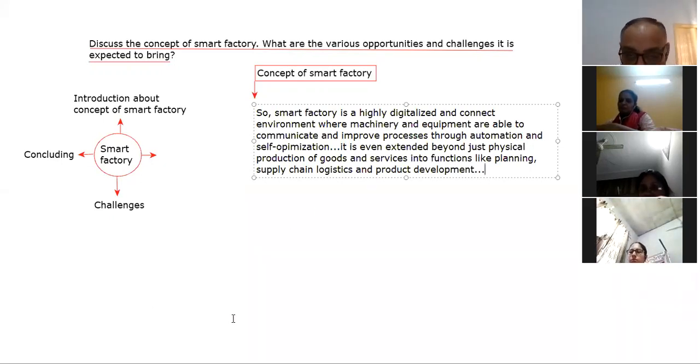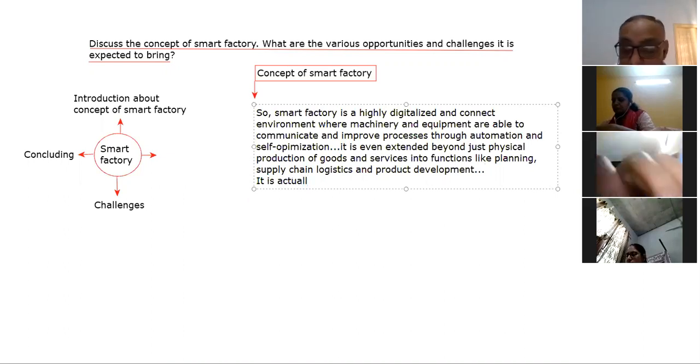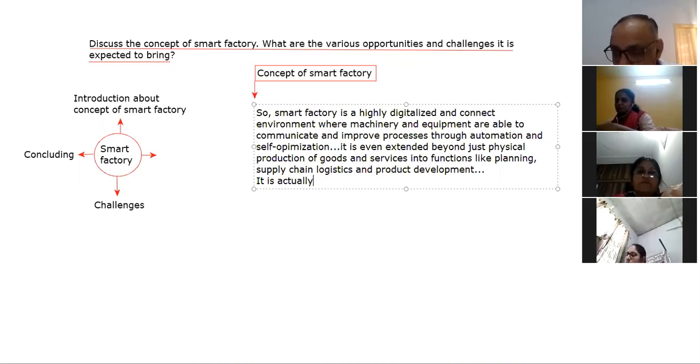One thing is important here, beta. The smart factory concept has its origin in Industry 4.0, but it is not going to end in Industry 5.0 either; it will be further improved instead.